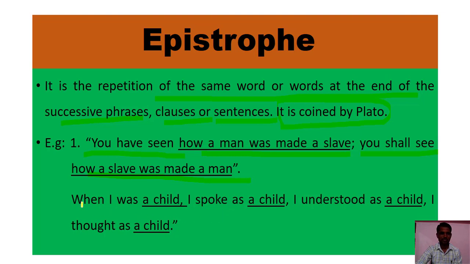Next example. When I was a child, I spoke as a child. I understood as a child. I thought as a child. So here is also repetition of a phrase or clause. So this is epistrophe. Here see, a man was made a slave. The same is repeated, a slave was made a man. Here child, child, child is repeated in this example. So that's why it is called epistrophe.